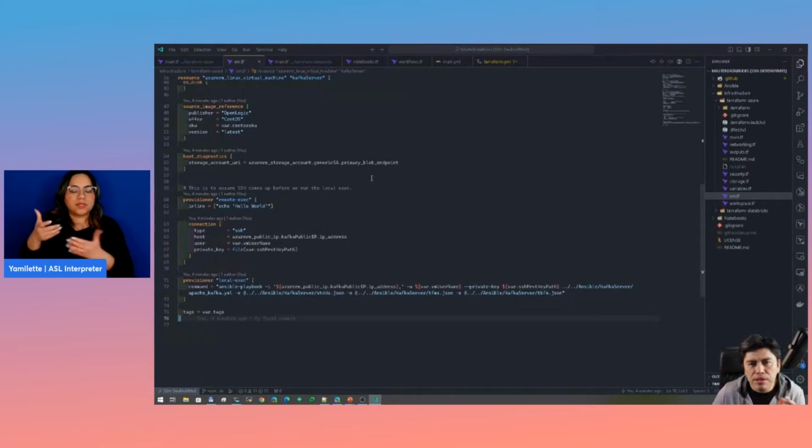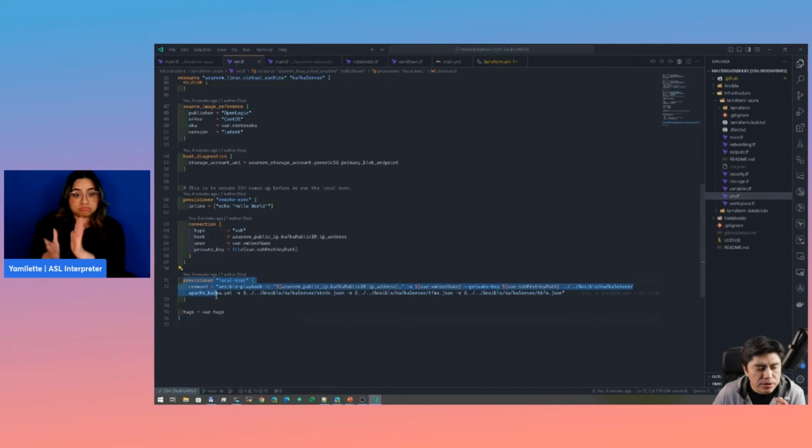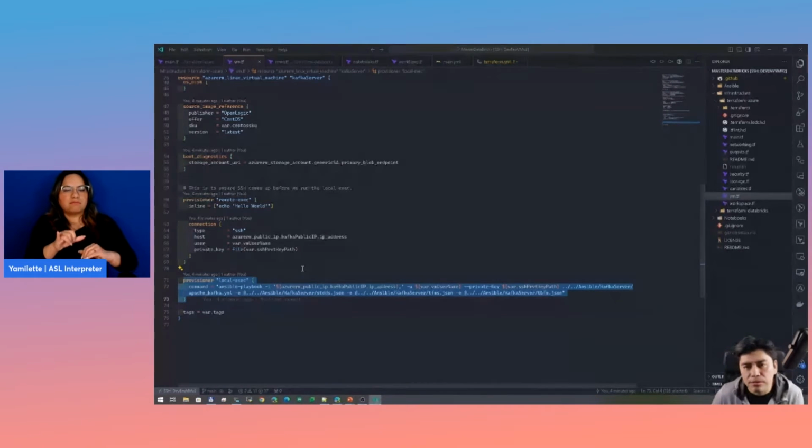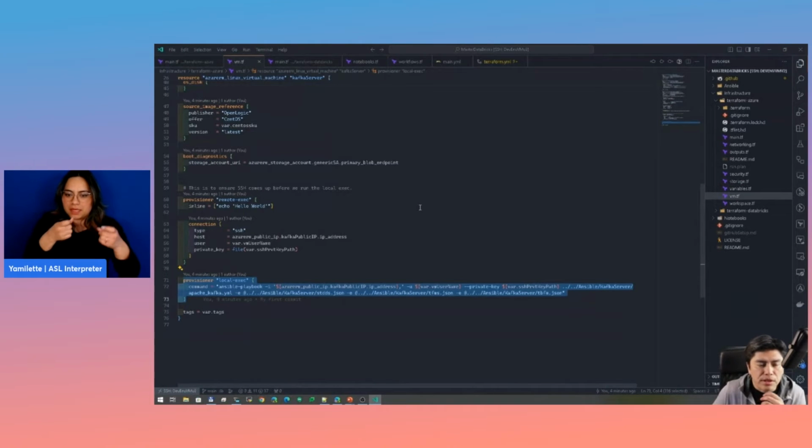And once the VM is completed, I'm using the provisioner in order to execute the Ansible code that's going to do all the post provisioning configurations. And this is just a sample, so we can see how we can integrate Ansible and Terraform. This could easily be a managed service like HD Insights in Azure that gives us a managed service for Kafka, and we can use that. Well, I thought it was going to be cool to show how Terraform and Ansible integrate very well.